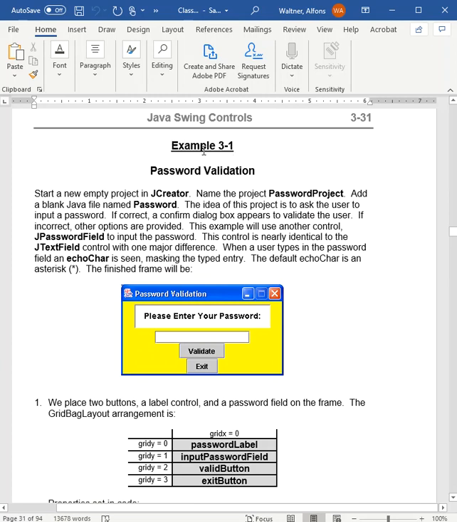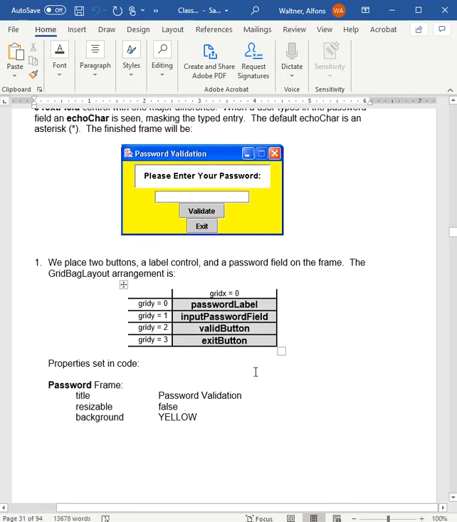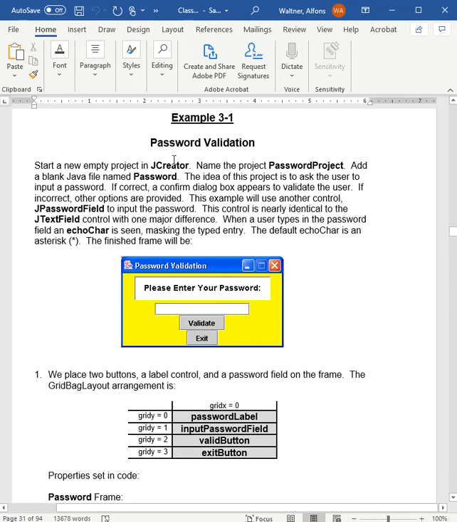This is example 3.1. It's the password validation, and this is what it's going to look like when you get done. And all you do is just follow along, and you just plug in the code that they give you, and you should be able to do it. And as you read and insert the data, it starts to make sense. So this is the part for you to do. Just follow along and submit the final version of the password validation.